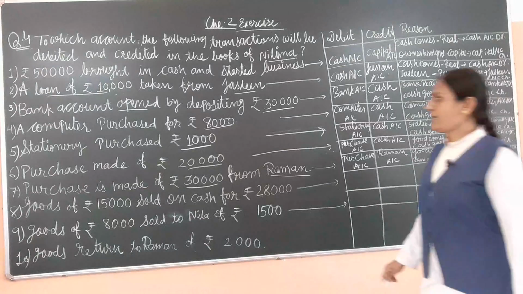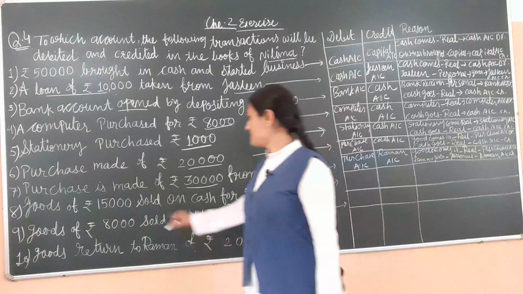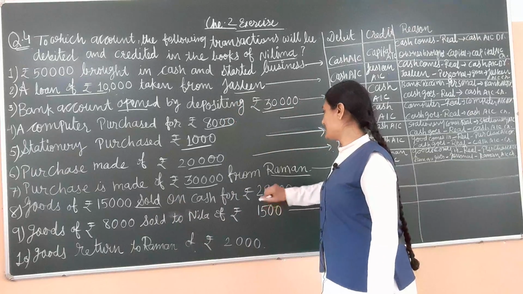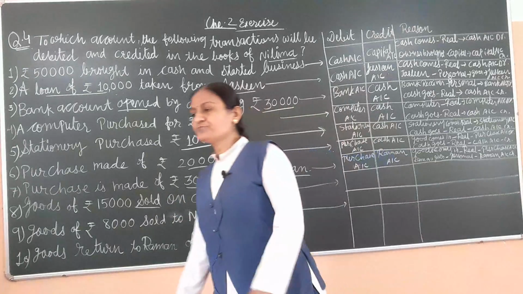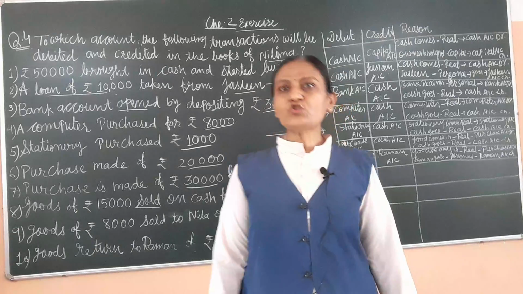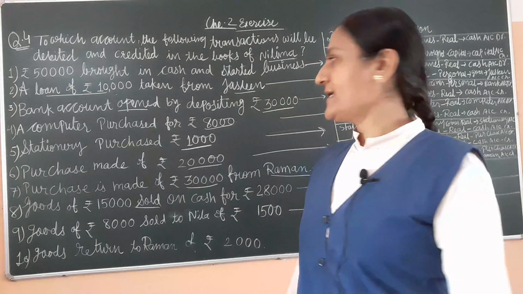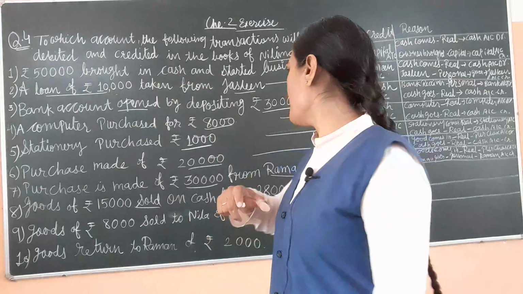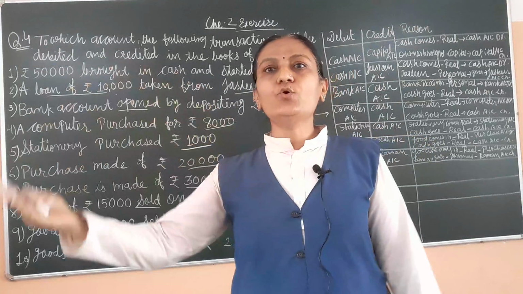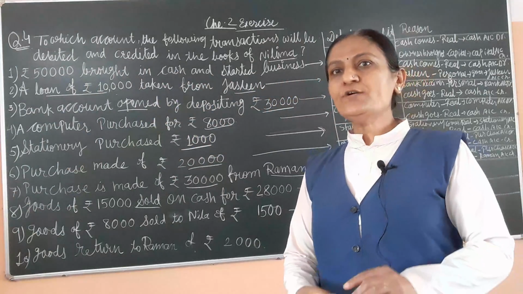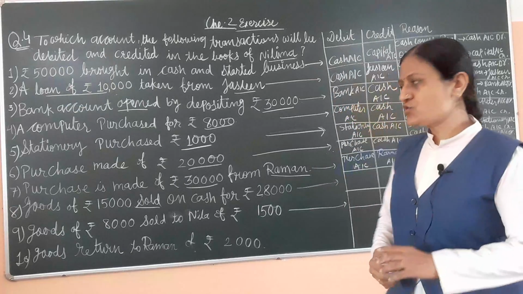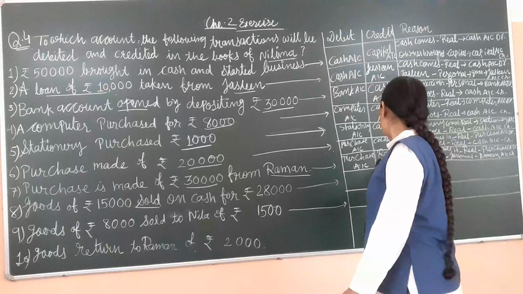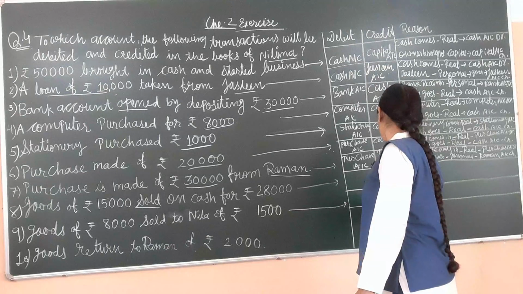Now 8th one, goods of rupees 15,000 sold on cash of rupees 28,000. Here when goods sold of rupees 28,000, cash comes in our business unit and goods goes out. So goods goes out, and goods made by sale, so sales account credit.